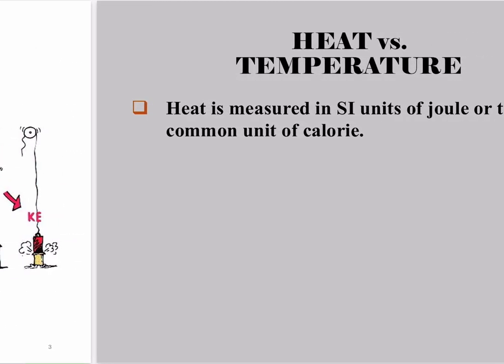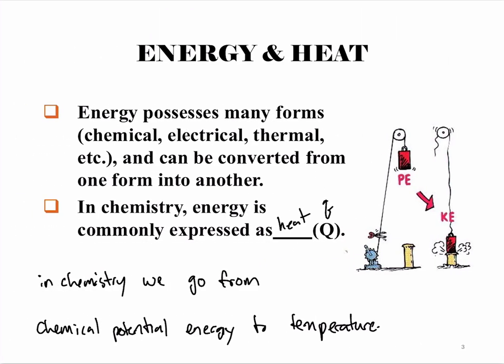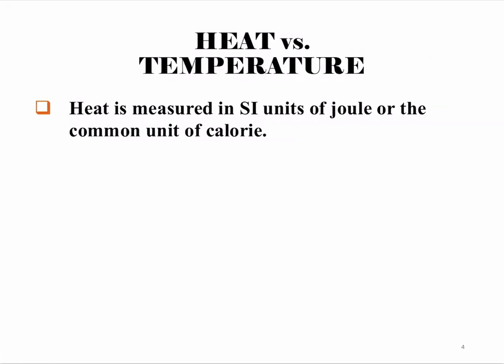Right? And so heat is, in chemistry, usually how we express energy, going from chemical potential energy, energy stored in chemical bonds, usually in exchange with temperature. Either you get hotter or you get colder. And that temperature is going to be related to how fast molecules are moving. Heat is measured in the SI unit of a joule, or a common unit of a calorie. So now we have a physical interpretation of what a calorie is when we're eating something. Well, it's just the amount of energy that's in whatever it is that we're eating.